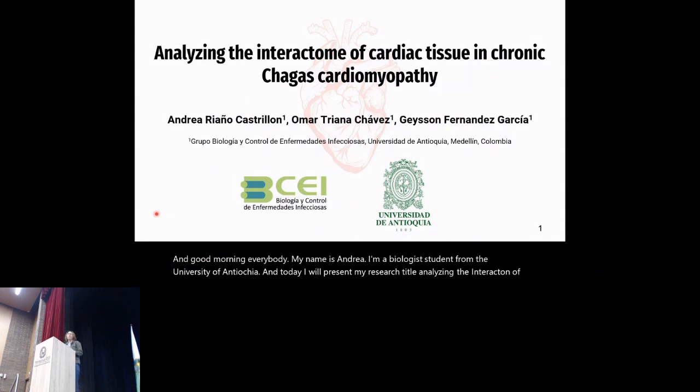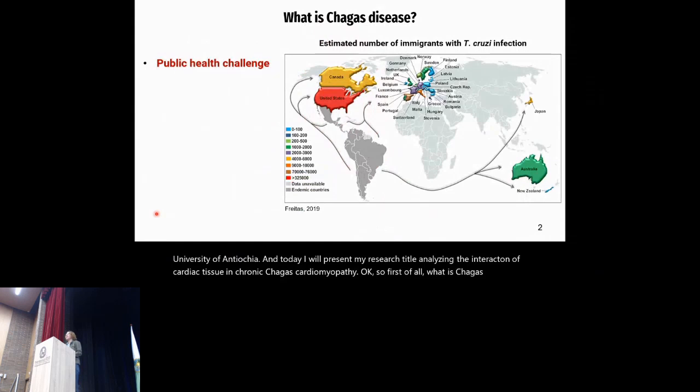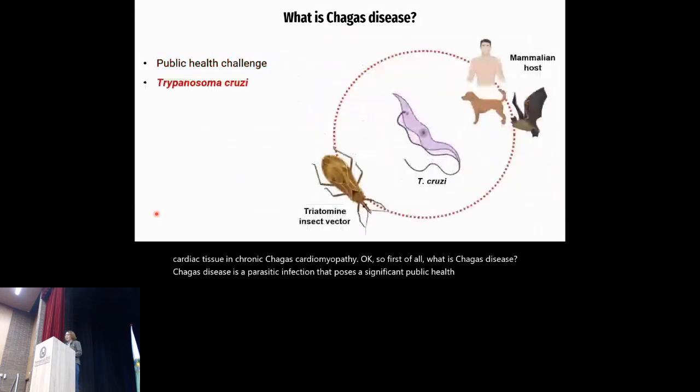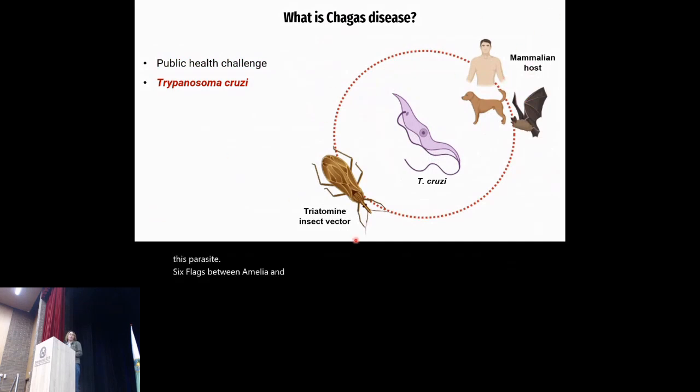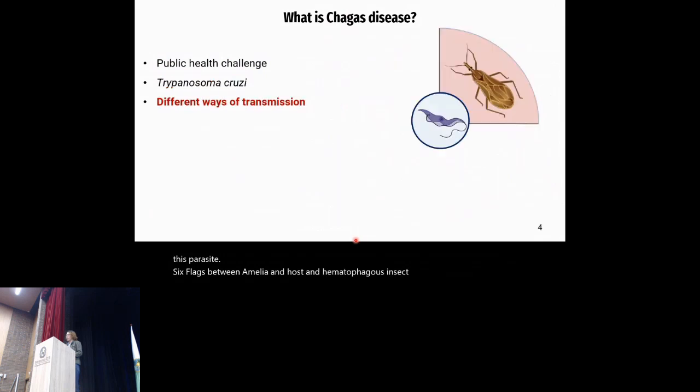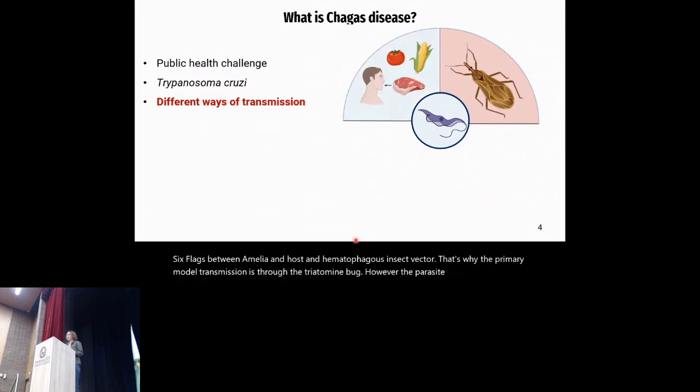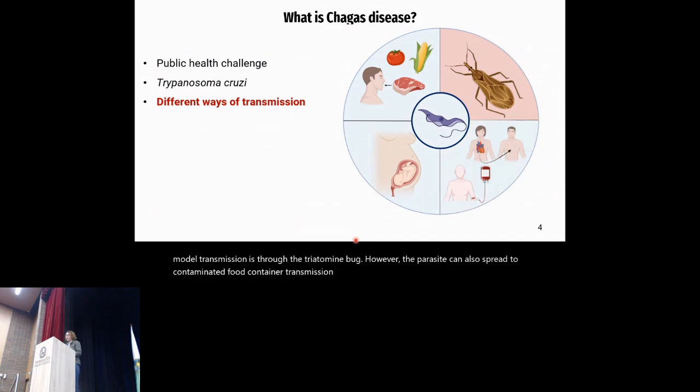Okay, so first of all, what is Chagas disease? Chagas disease is a parasitic infection that poses a significant public health challenge, especially in Latin America. It is caused by the protozoan parasite Trypanosoma cruzi. The life cycle of this parasite takes place between a mammalian host and a hematophagous insect vector. That's why the primary mode of transmission is through the triatomine bug. However, the parasite can also spread through contaminated food, congenital transmission, blood transfusion, and others.